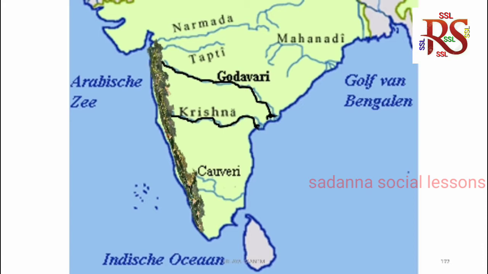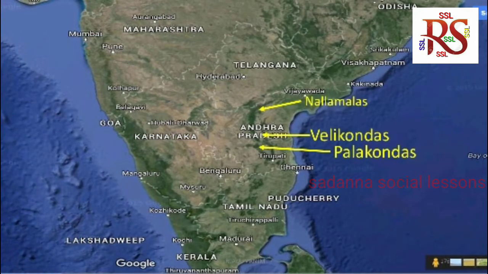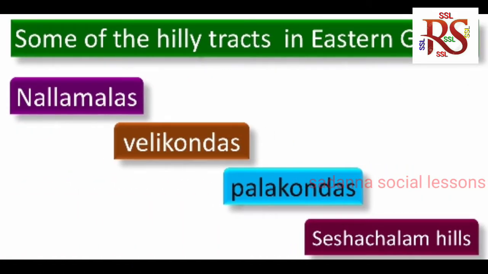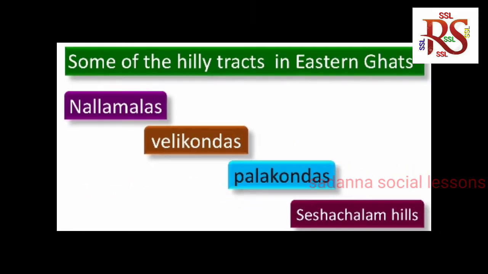Some parts of Eastern Ghats are Nallamalas, Velikondas, Palakondas, Sheshachalam hills. Peninsular plateau has black soils formed due to volcanic activity.